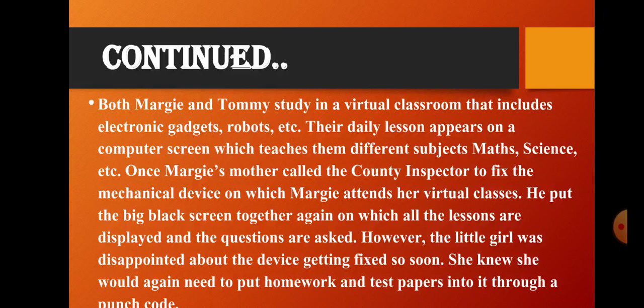But Margie was thinking that Tommy had the same problem, and his mechanical teacher was being taken to be fixed for 3 months, and he doesn't want to learn and doesn't want teachers for 3 months. So she was happy, thinking that his mechanical teacher had a problem, and that he would also get a break.